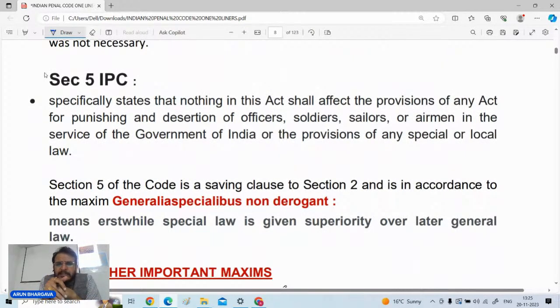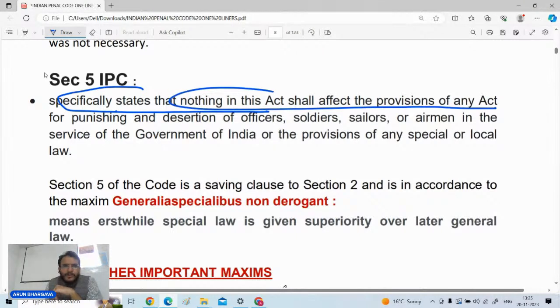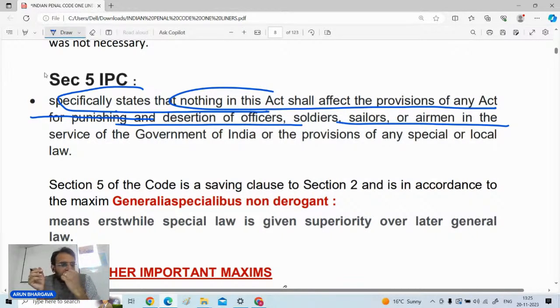Look, section 5 is generally stating that, and it specifically states, nothing in this section shall affect the provisions of any act for punishing desertion of soldiers, sailors, or airmen in the service of the government, or the provisions of any special or local law. So, if anything is punishable under any special or local law, or it is an offense committed by deserters from the armed forces, then that special law is going to prevail. And there is a maxim on this point, that is generalia specialibus non derogant.